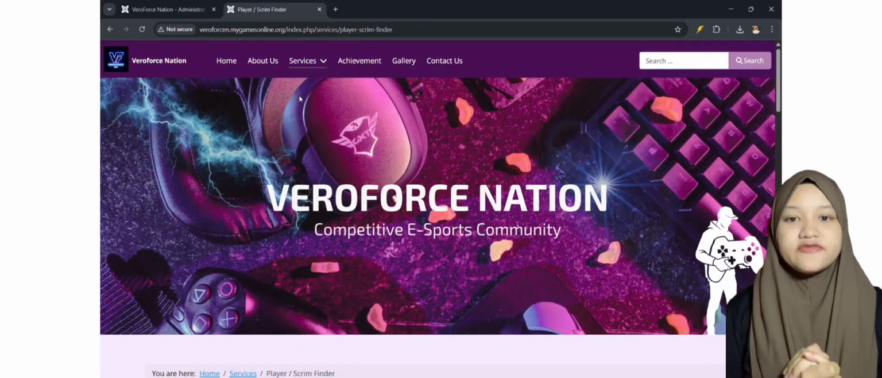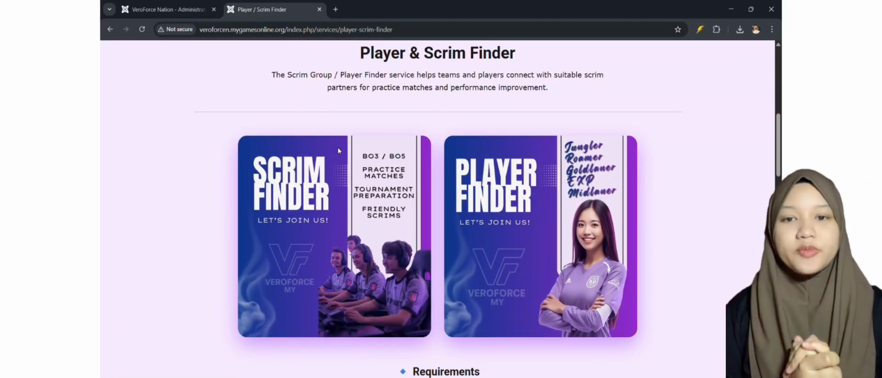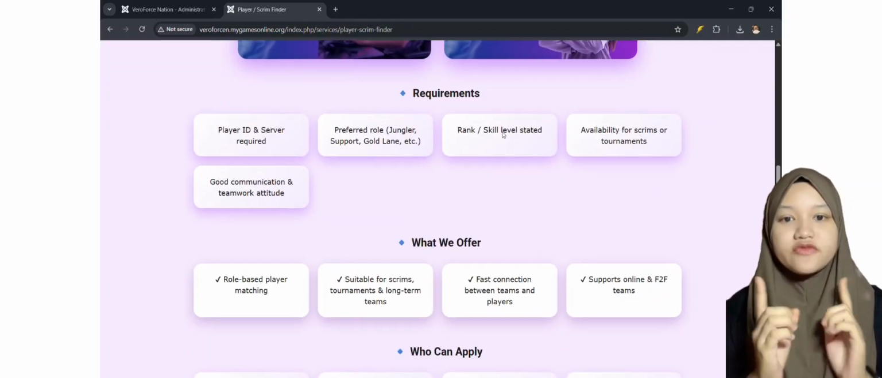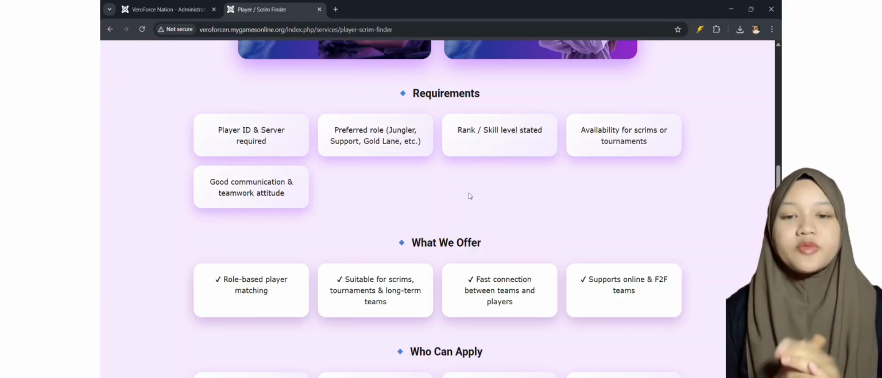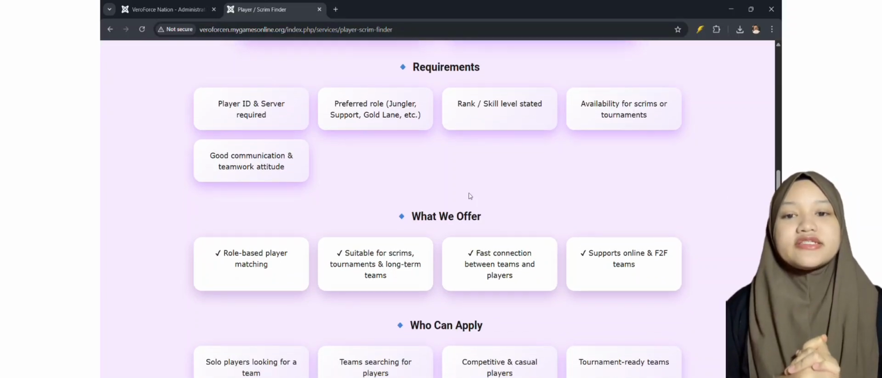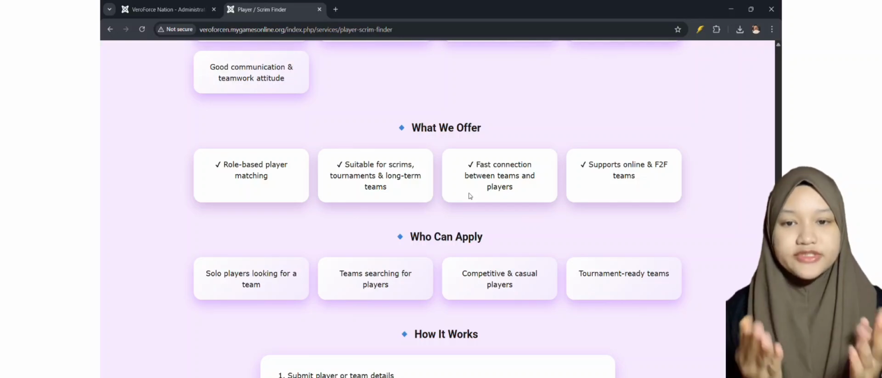The Player and Scrim Finder service is designed to help teams find suitable scrim partners or players based on role, rank, and competitive requirements. The purpose of this service is to support team development by making it easier to arrange practice matches, friendly scrims, or preparation for tournaments. This is especially useful for competitive teams looking to improve performance.